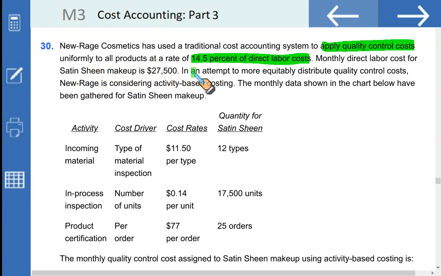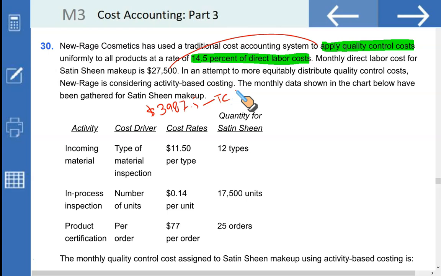So if you use the traditional basis, how much quality control cost will be allocated to this product? Simply take 14.5% of $27,500. That is $3,987.5. This is the quality control cost under the traditional cost allocation.